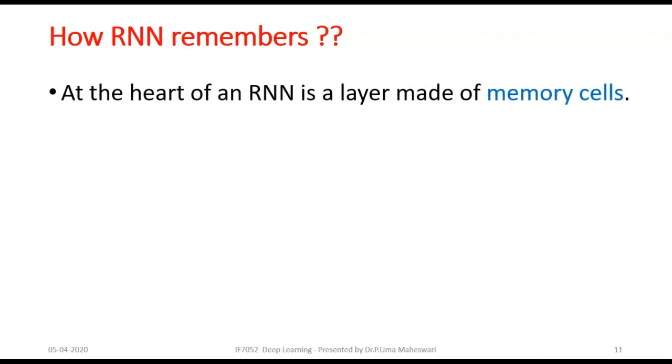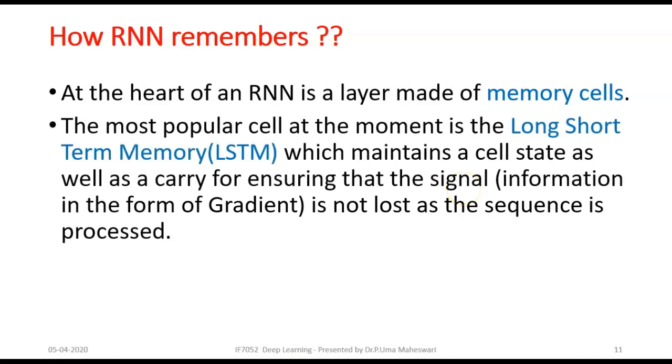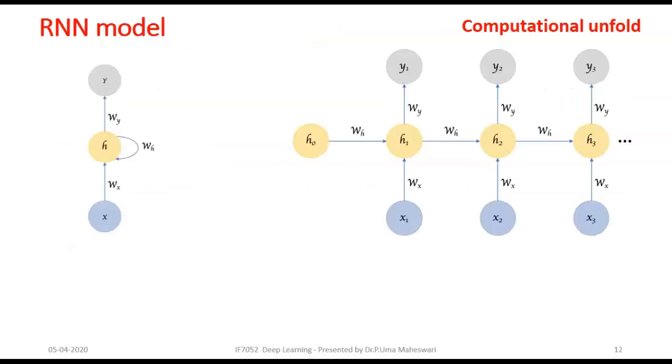At the heart of an RNN is a layer made up of memory cells that makes the RNN remember. Long short-term memory has many variations, such as bidirectional long short-term memory, and we will cover LSTM in detail in the next lecture.